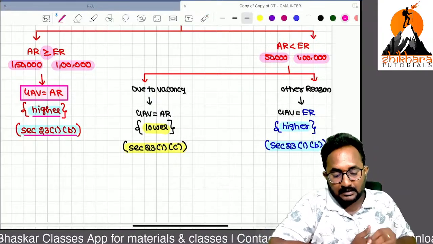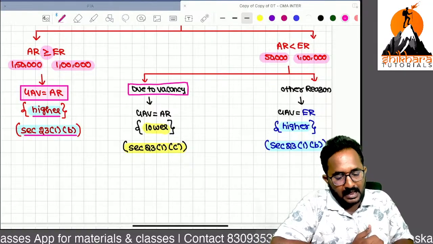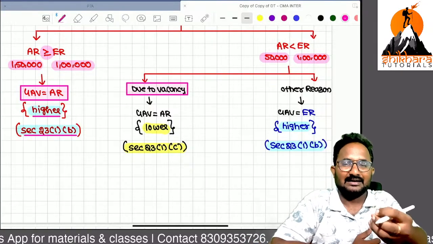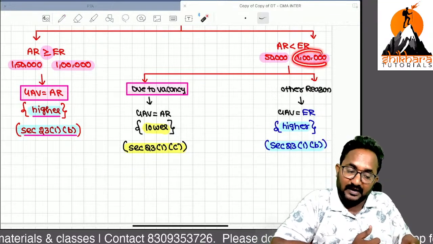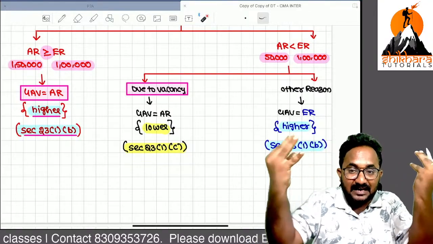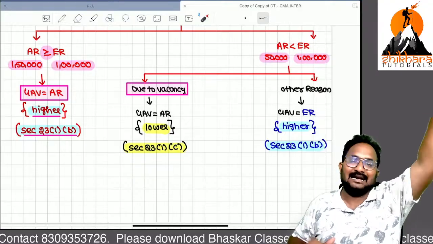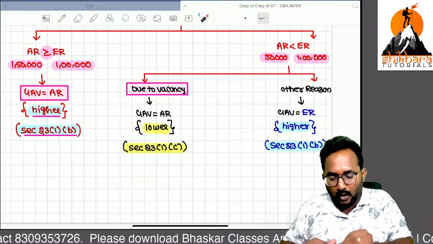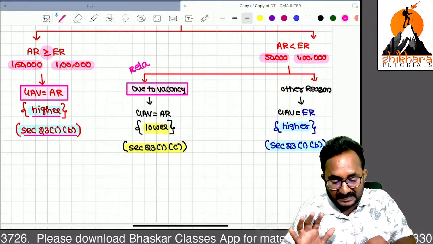What is the reason? If you say, sir, there was vacancy, I gave my property for let out for some months only. If I had given it throughout the year, definitely I could meet your expectation. Because of vacancy only, I am not earning as per your expected rent. So now whichever is lower, they are providing the relaxation.